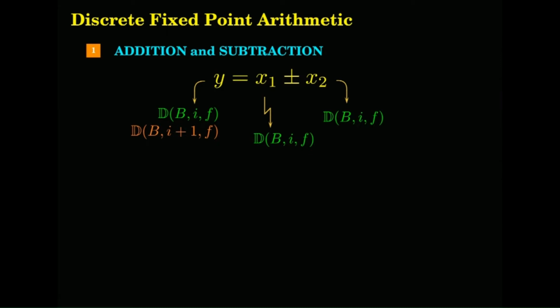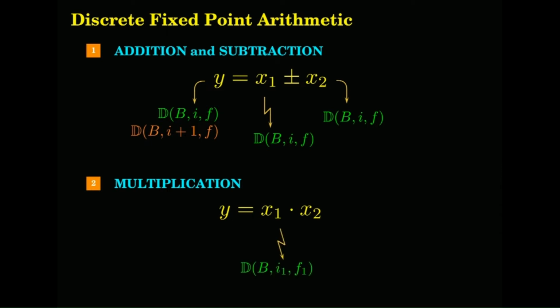Multiplication will always try to keep within the range. So in the case of multiplication, the flexibility is much more. So you have x1, x2. Let us say I have x1 in the format B I1 F1.